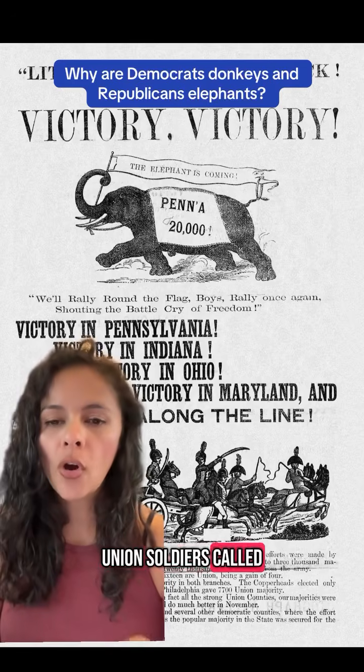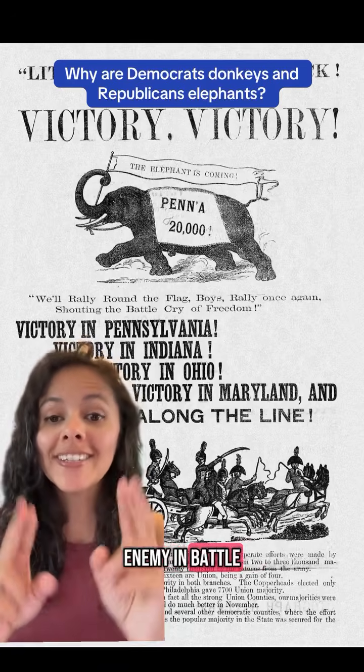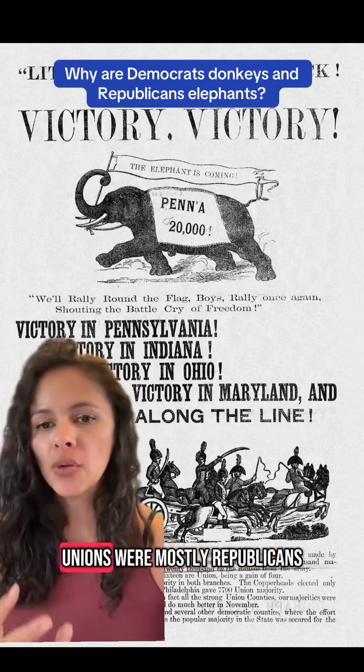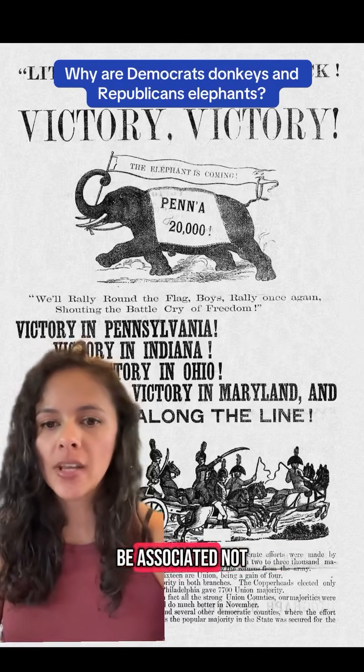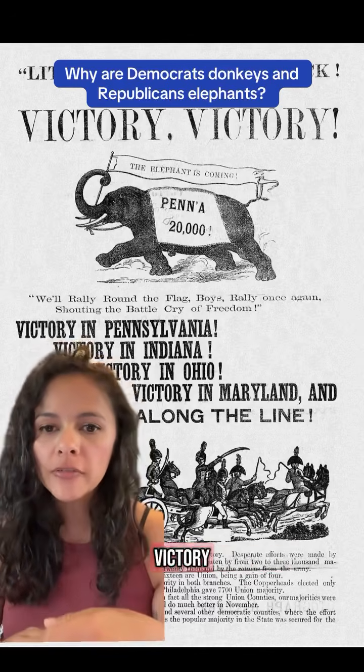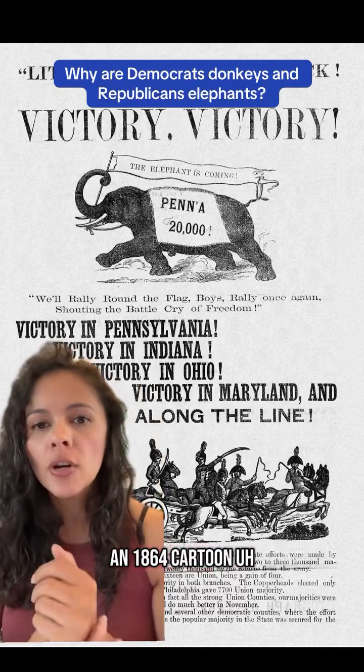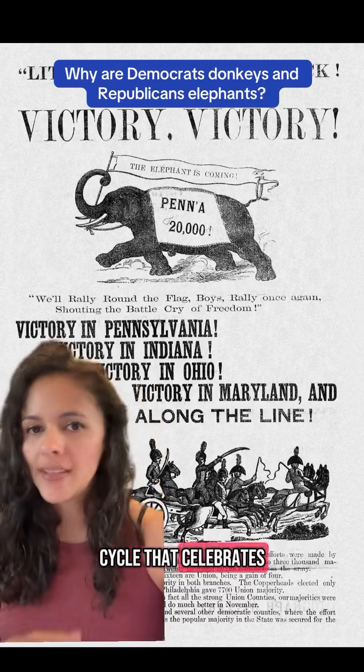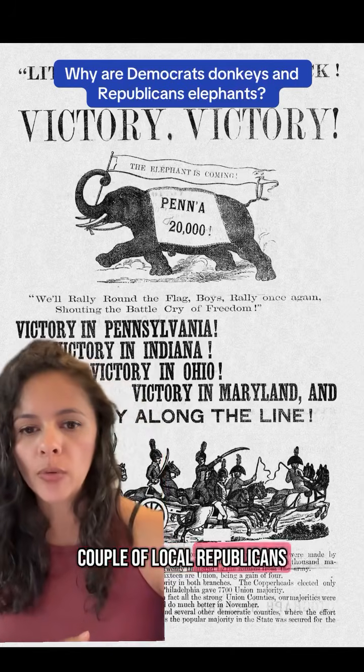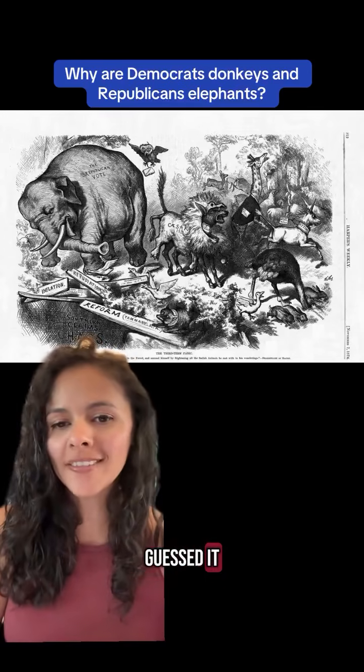The elephant became associated with the Republican Party because it was originally associated with the Union Army. Union soldiers called engaging with the enemy in battle seeing the elephant. And because the Unions were mostly Republicans, it started to be associated not just with military victories, but with political victory. This is from an 1864 cartoon in that election cycle that celebrates the election of a couple of local Republicans. But who made it famous? You guessed it, Thomas Nast.